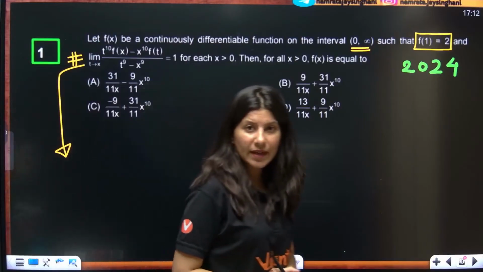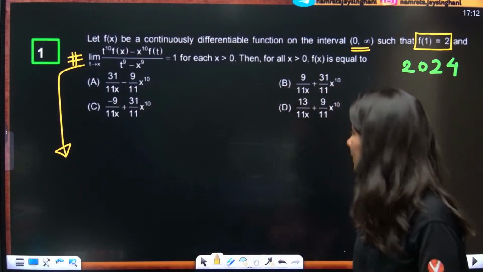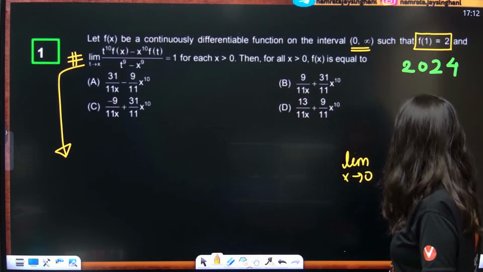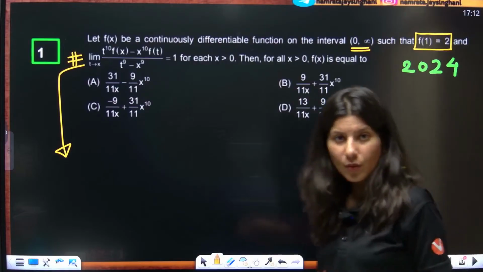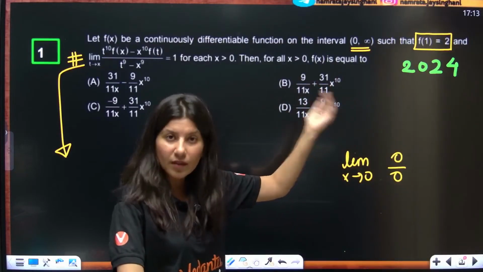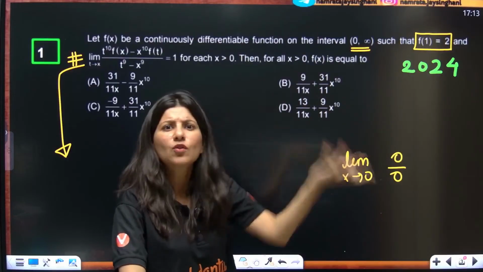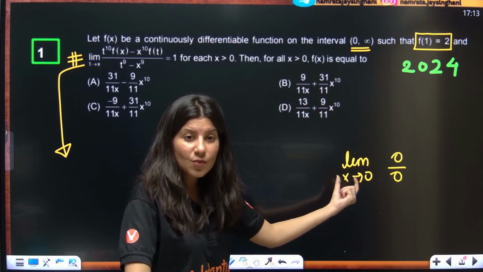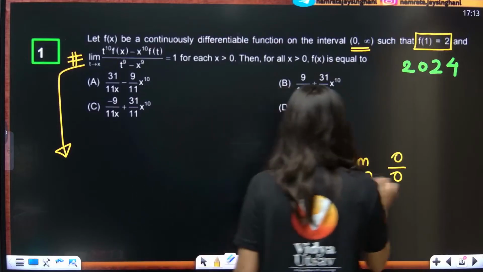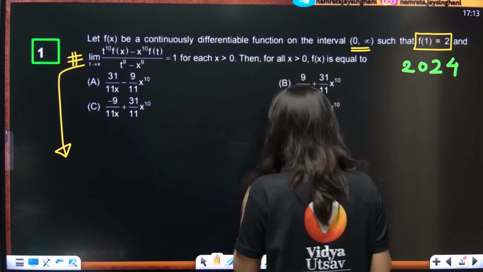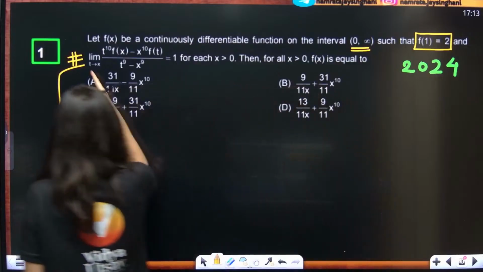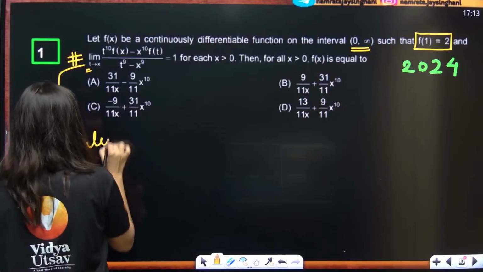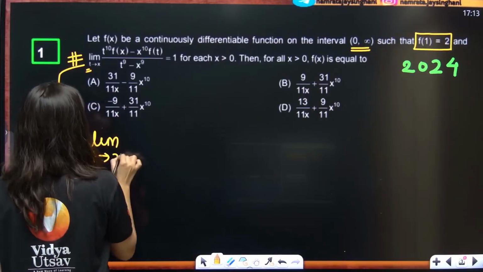Let's apply L'Hopital. Understand that when you say limit x tends to 0 and this is a 0 by 0 form, you apply L'Hopital, that means you differentiate the numerator upon the differentiate of the denominator with respect to the variable. This is what you need to differentiate. So differentiate with respect to t this time, not x. Differentiate with respect to t. So limit t tends to x.